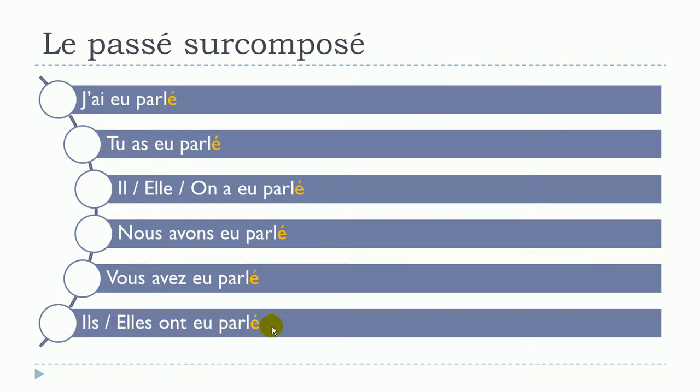And you can see that as we are constructing this passé surcomposé form with avoir in all the cases, we will keep this accent aigu here, so we don't put any mark for the feminine or for the plural here. Okay, so it will be all the time é here.